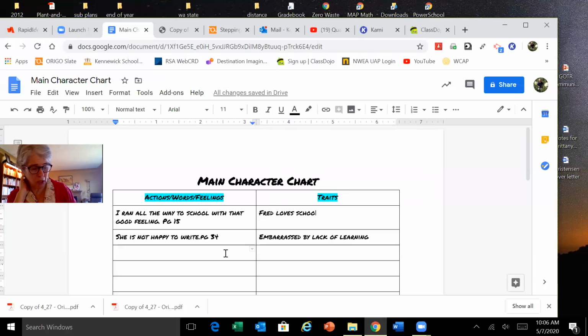Marie looked like she was going to cry. She was 14, but she'd only spent a few months in school off and on. Her mom had all those babies Marie had to take care of when her mom went to help her dad on the trap line. She couldn't write much at all. She put her head down. So even though we're writing about Fred, we're learning about what other children feel about school. And here is Marie. She is, what is she, 14? She's close to being high school age, and she's barely been in school. And we can tell how awful she feels because she's putting her head down.